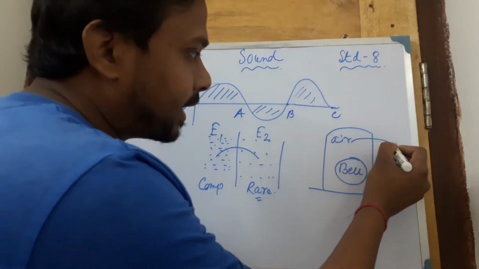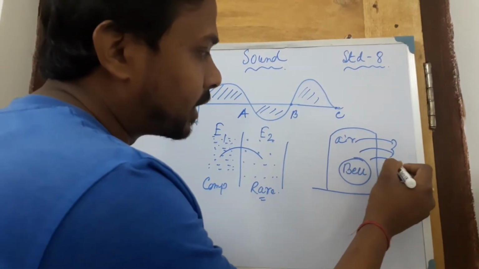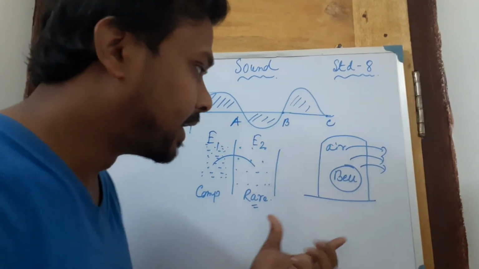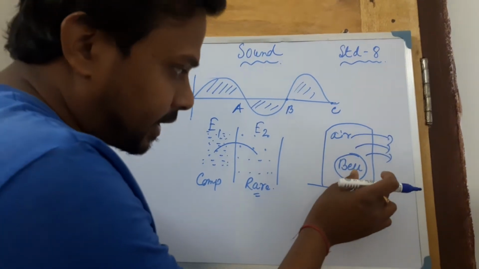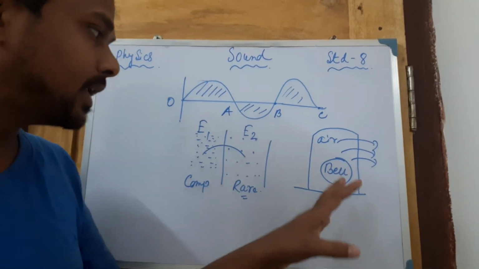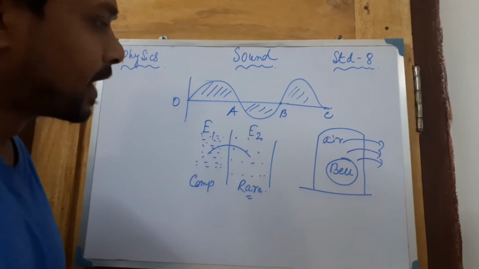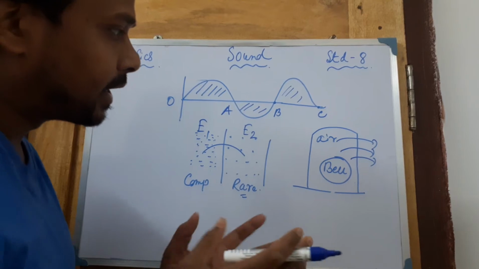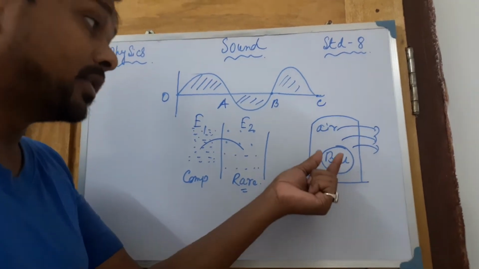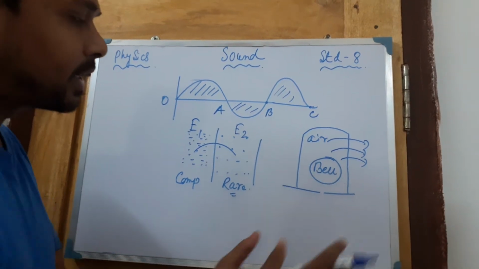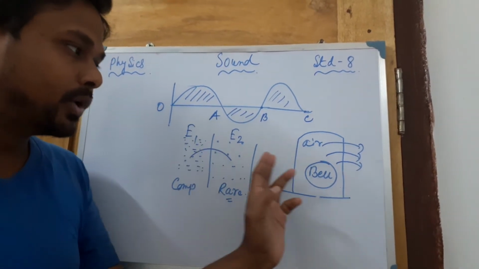If all the air is evacuated from here, if you make an evacuated chamber, then when the bell is pressed, no sound will come. From here we can easily conclude that only when there is air can we hear the sound. That means sound can pass through the air medium only. When air is not there, it will not pass.